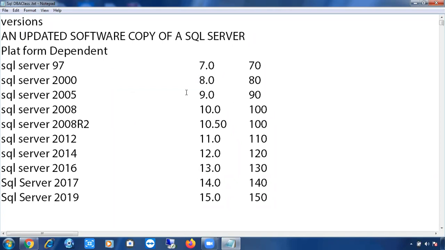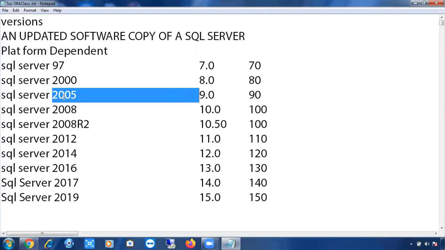SQL Server 2000 is very popular, still popular even though it is 20 years now. 2000 to 2020 means 20 years. Still, people are using this version of SQL Server in some of the projects. Why? Because it is that popular. Then after 5 years, Microsoft released one more version called SQL Server 2005. When compared to 2000, 2005 is a more enhanced version and also very popular. So people started using SQL Server 2005 also.